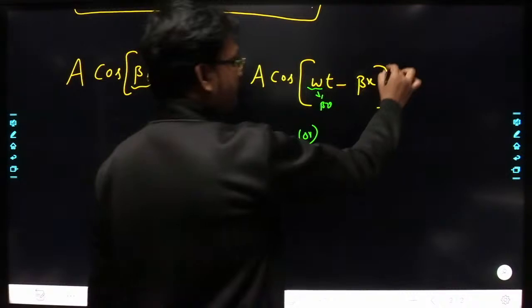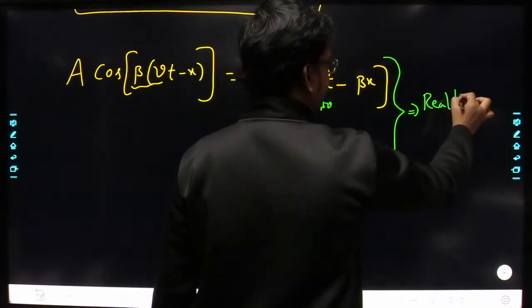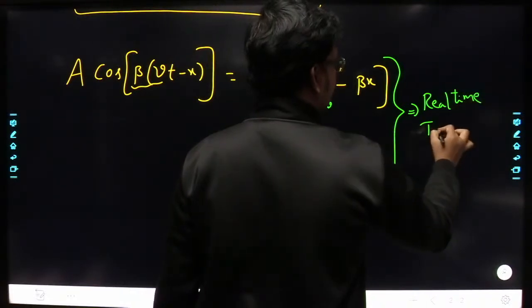So this type of waveforms are called real time harmonic fields.